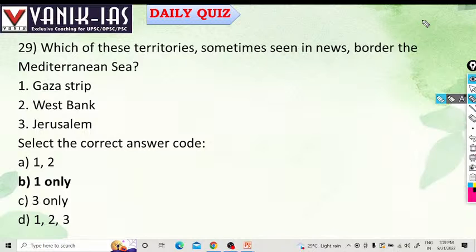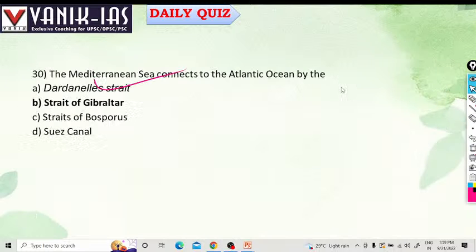Which of the following territories sometimes in the news border the Mediterranean Sea? Yes, the Gaza Strip borders the Mediterranean Sea. The West Bank and Jerusalem do not border it. So 1 only is the answer. The Mediterranean Sea connects to the Atlantic Ocean by the Strait of Gibraltar.